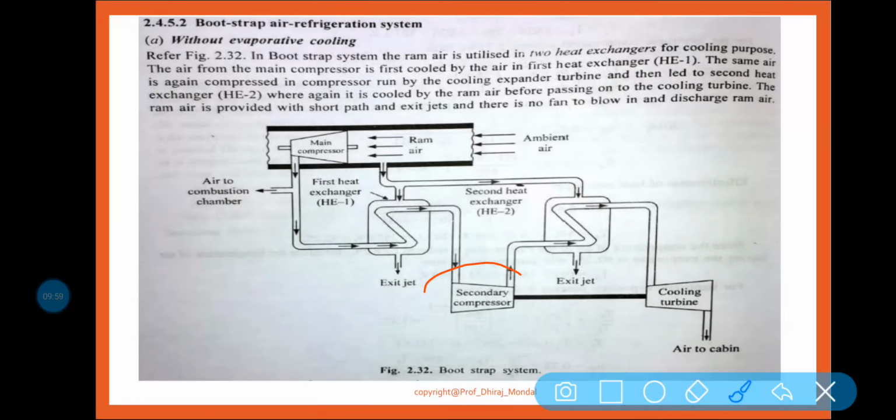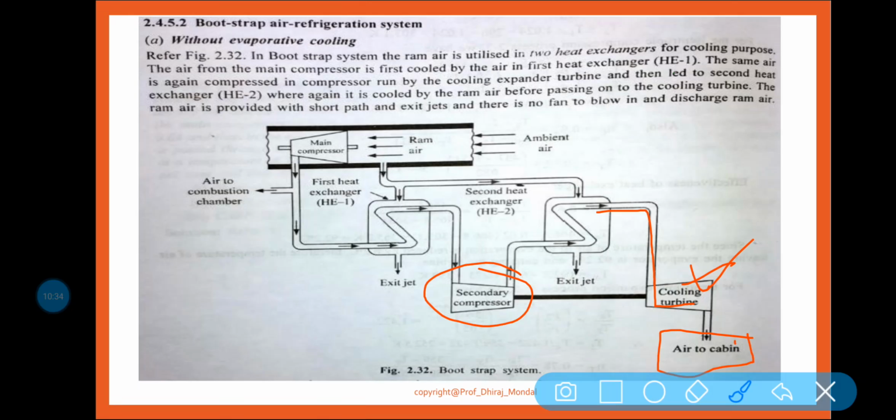And also this secondary compressor is operated by the cooling turbine. That means there is not any extra amount of energy needed, because this cooling turbine is an expanding device, so that some work will be done by the system. And here in the cooling turbine, it is expanding, and we are getting very low temperature air, but at cabin pressure. So cabin pressure, low temperature air we can get here, that is your refrigeration effect.